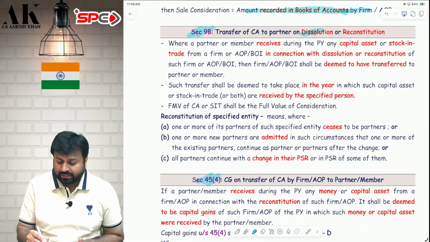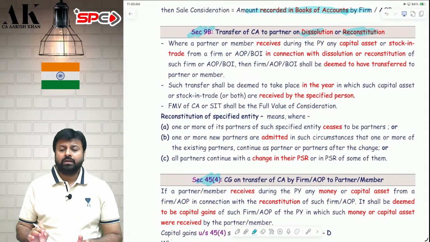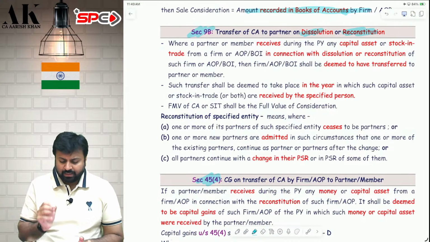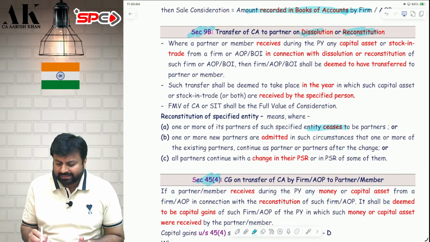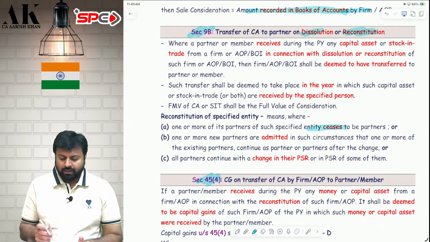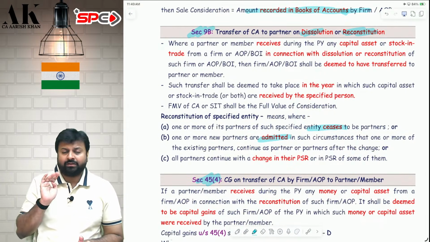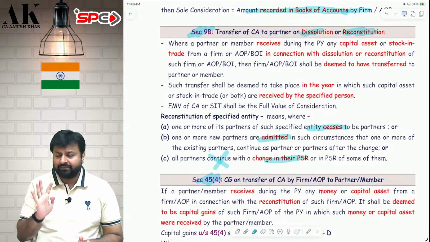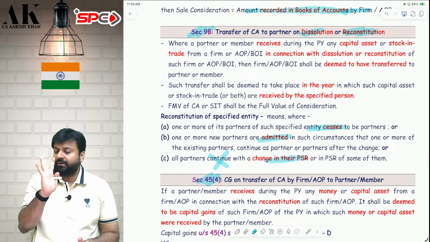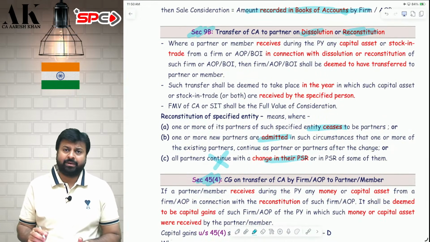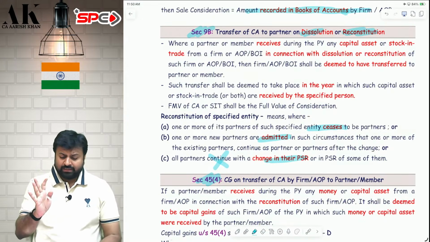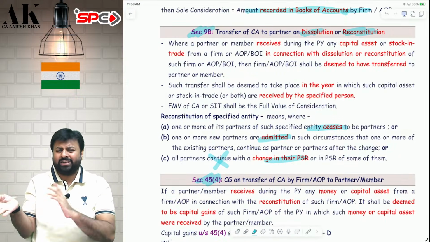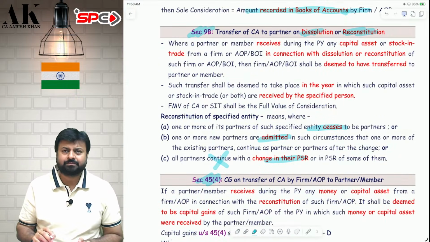9B is applicable on dissolution or reconstitution of the firm. Sir, what is reconstitution of the firm? First of all, we need to understand the definition of reconstitution of the firm. Reconstitution of the firm means when one or more partners cease to be partners, they leave, they retire. Or if one or more partners are admitted in the firm. Or nobody is retiring, nobody is admitting, only the profit sharing ratio of the firm is changing. Nobody is retiring, nobody is coming. So that is called reconstitution. Reconstitution means some kind of change. One is retiring, one is admitting, or there is a change in PSR.